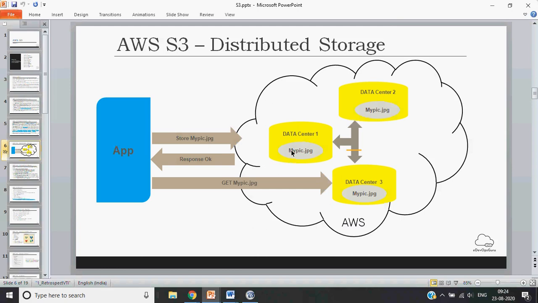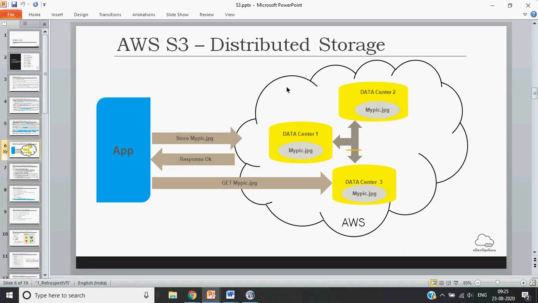So if I upload one file, it will upload to data center 1, and then it could be replicated to data center 2 and data center 3. So even if something goes wrong to data center 1, AWS internally will get that file from data center 2 or data center 3. So this is how they achieve this data durability and data availability.